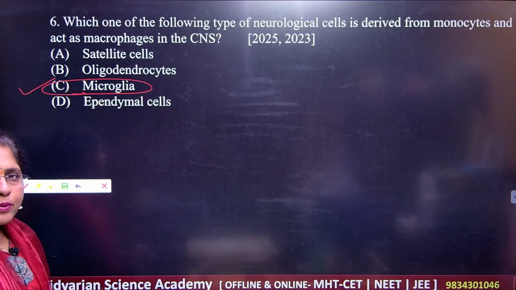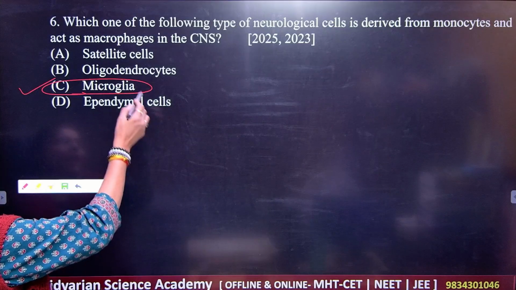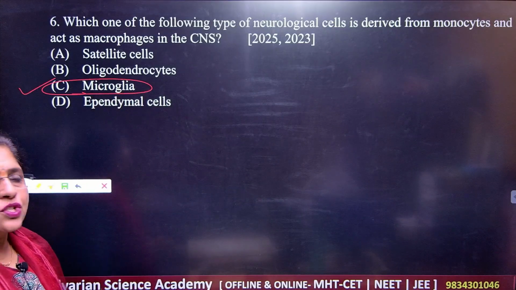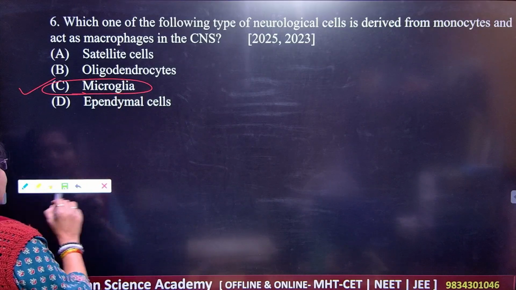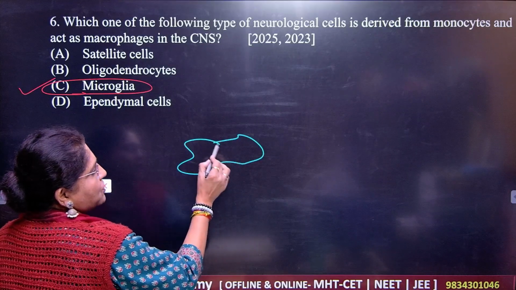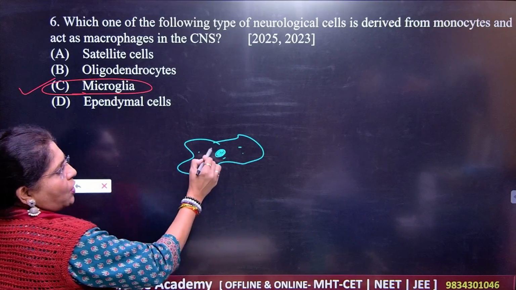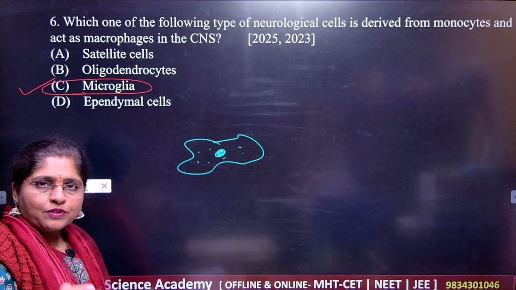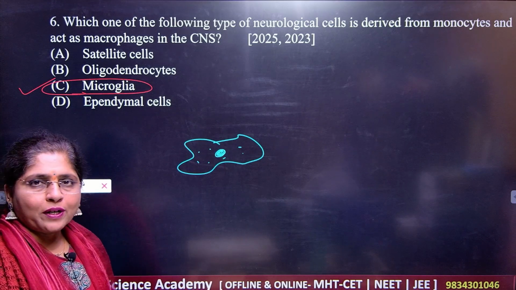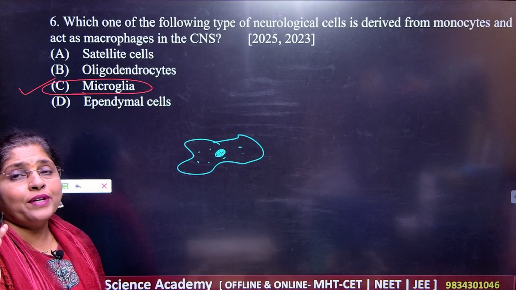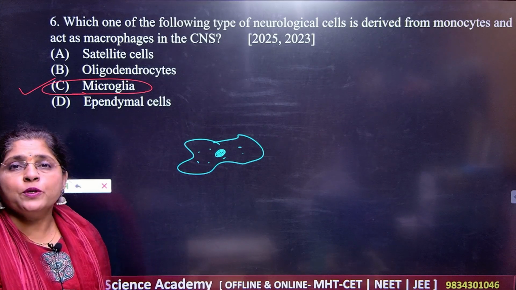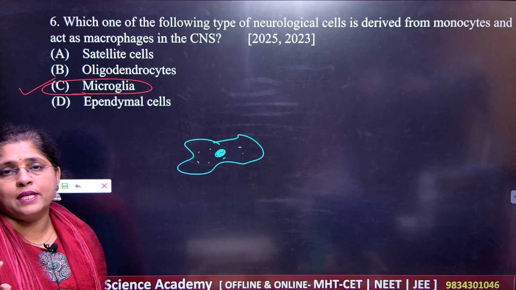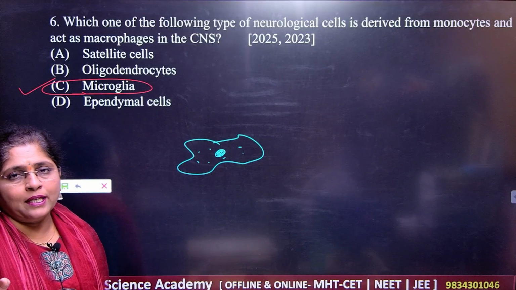These are derived from the monocytes and they act as macrophages in the CNS. You know that. What are macrophages? Macrophages are these cells here. They will engulf the pathogen and destroy the pathogen, and they are very helpful here to keep your central nervous system clean and clear. There won't be any infection.